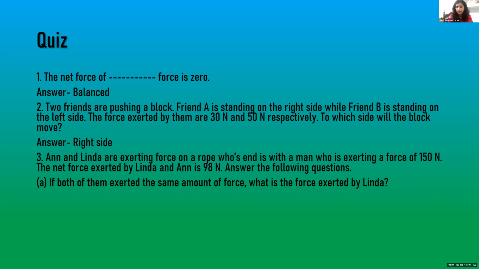Okay, so I'm passing the question to Shane John. Question A. If both of them exerted the same amount of force, what is the force exerted by Linda? Can I read the question once? If both of them exerted the same amount of force, that is 98 Newton, that is the net force, what is the force exerted by Linda?